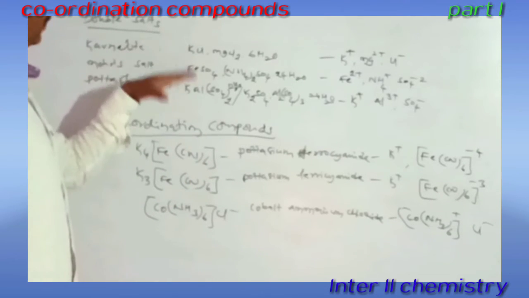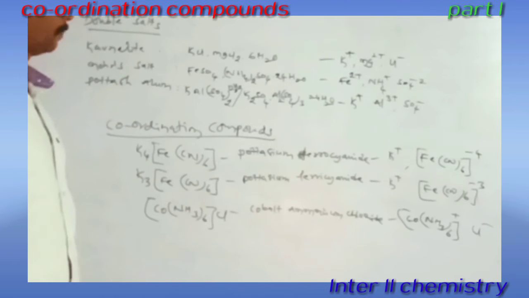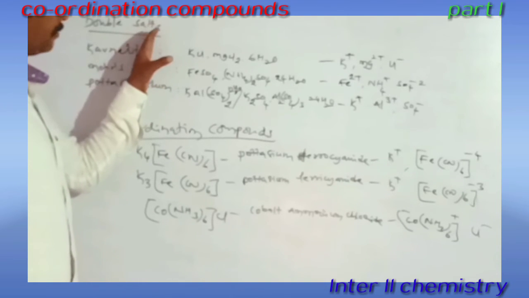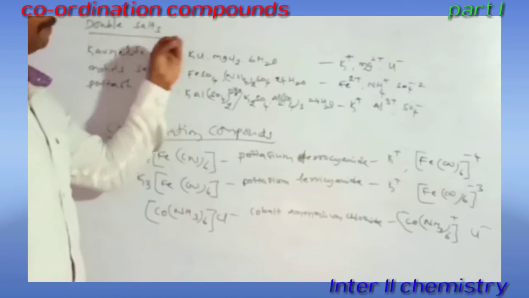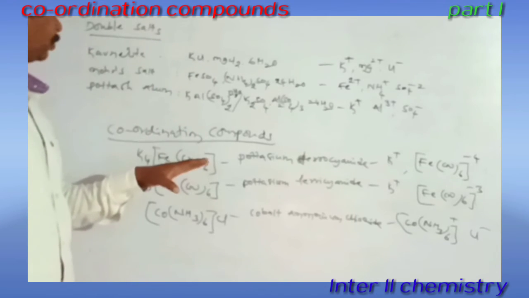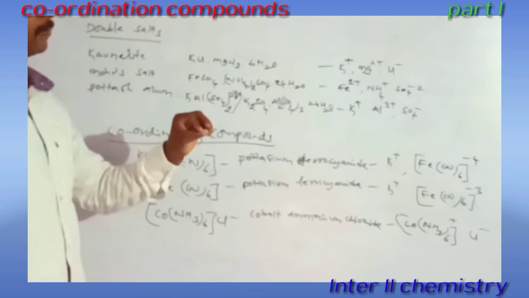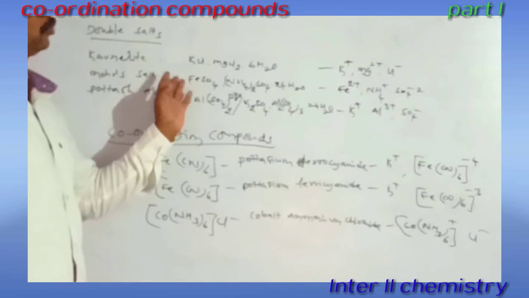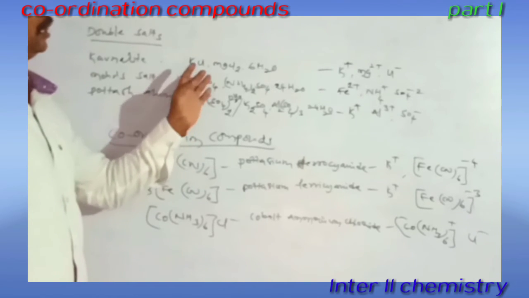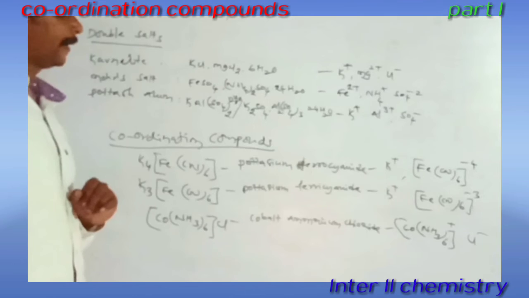Here we can compare the double salt and the coordination compound. The double salt can be formed by the combination of two or more compounds in a stoichiometric ratio. The coordination compound is also formed by the combination of two or more compounds in a stoichiometric ratio.